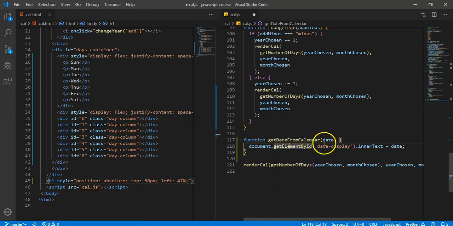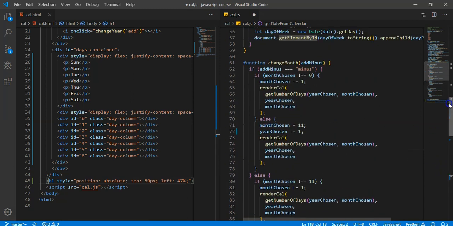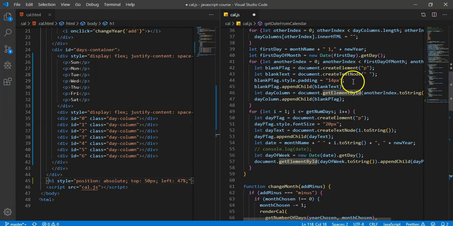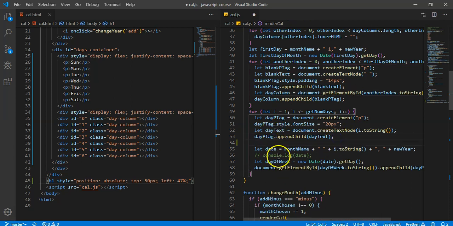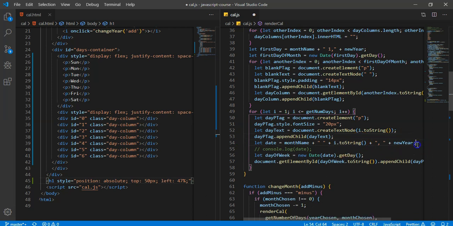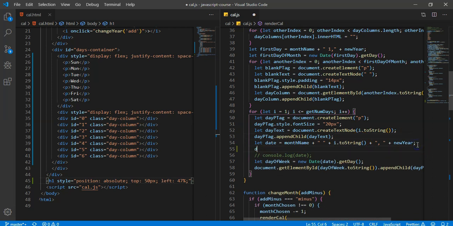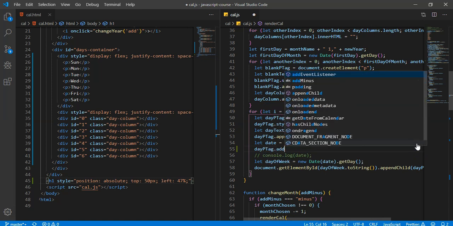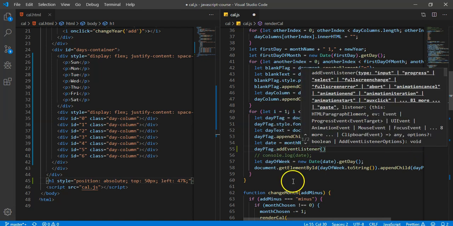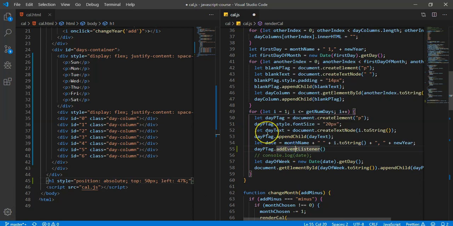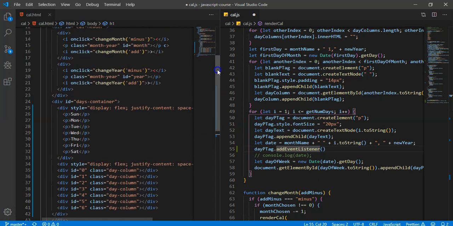All right, so now we just need to give this function this date. So we're going to come back up here to our date p tag, and right below this, we're going to say date p tag dot addEventListener. Now, if you've never seen addEventListener before, it's basically another way to do something like an onclick, like we have up here.